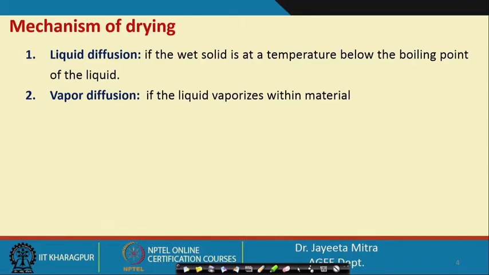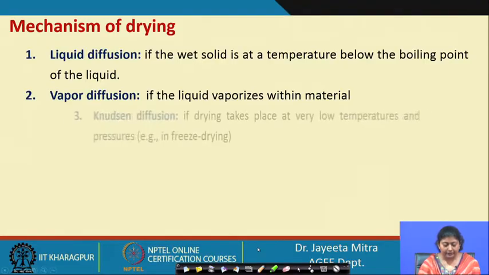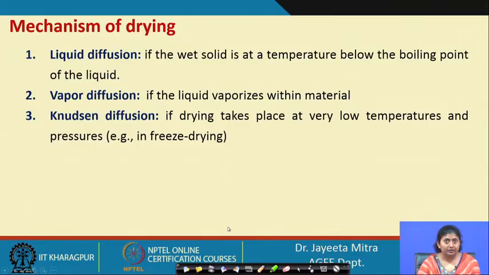Now, vapor diffusion: if the liquid vaporizes within the material, that means the temperature and the pressure level are such that the liquid vaporizes within the material, then vapor diffusion can take place inside the product as well, and it eventually comes to the surface, and then it is mixed with the ambient.